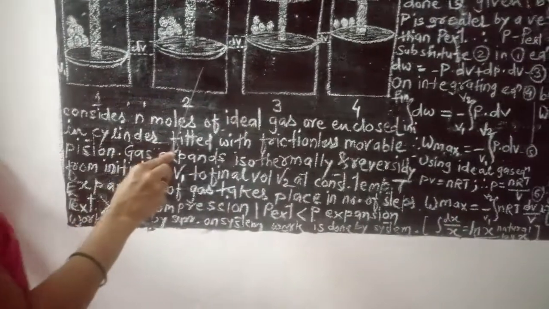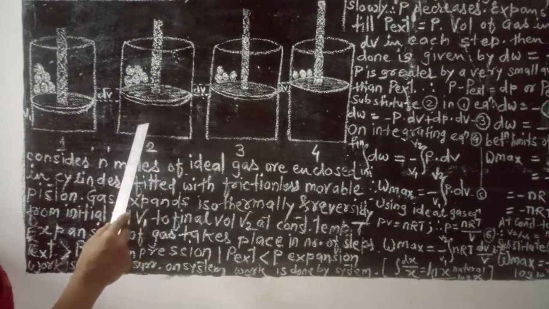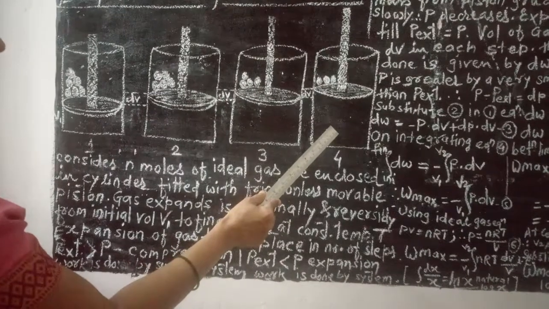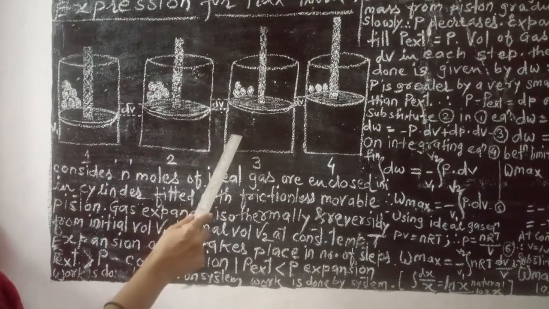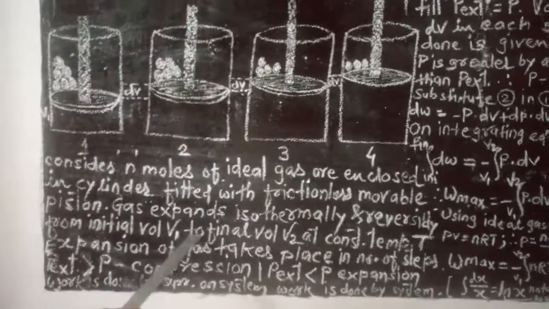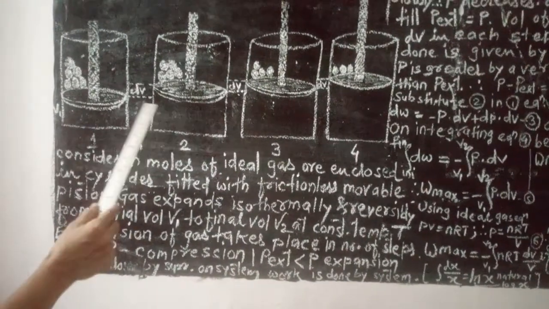V1 is the initial volume, V2 is the final volume, and these are the intermediate changes in the volume, at constant temperature T.